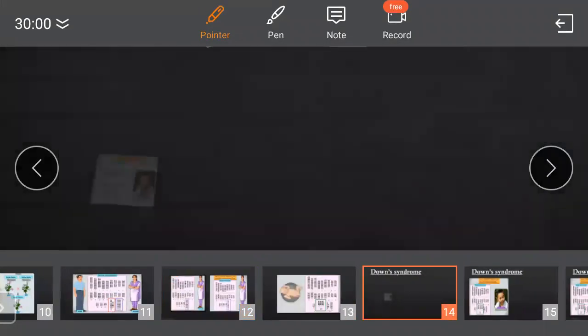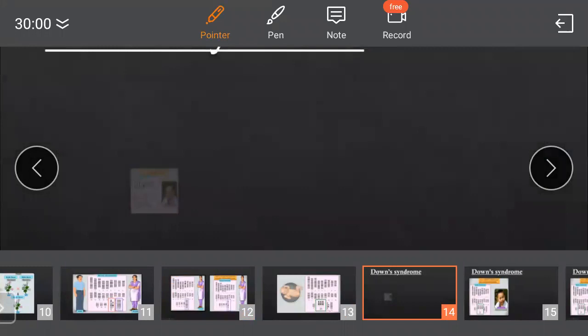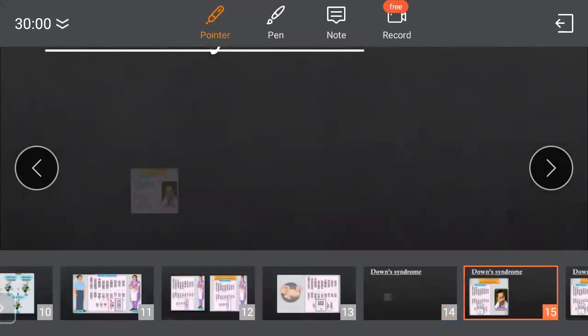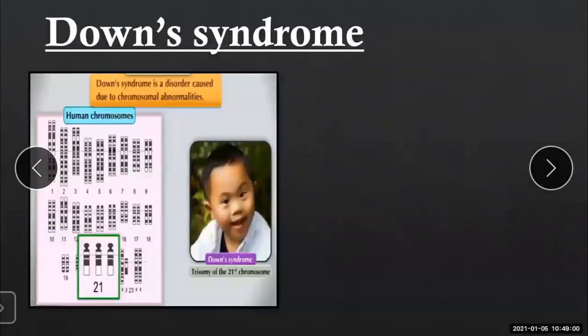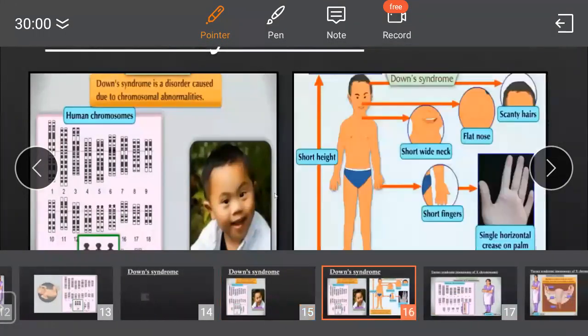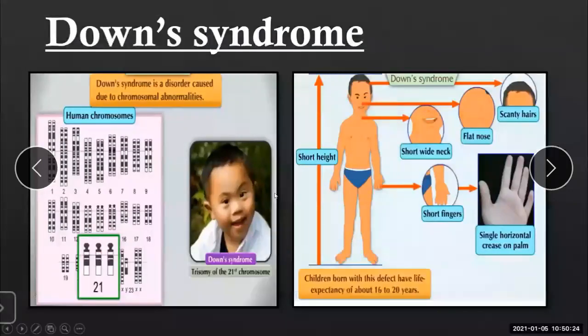Now, moving further to the different types of genetic disorders. First one is Down syndrome. Now, what is Down syndrome? Down syndrome is a disorder which is caused due to chromosomal abnormalities. Here, what we can see is trisomy of the 21st chromosome. So what are the changes which we can see in the body of a person suffering from Down syndrome?